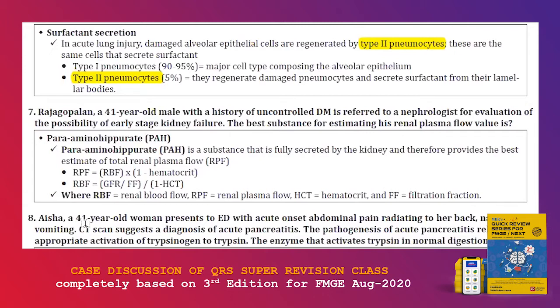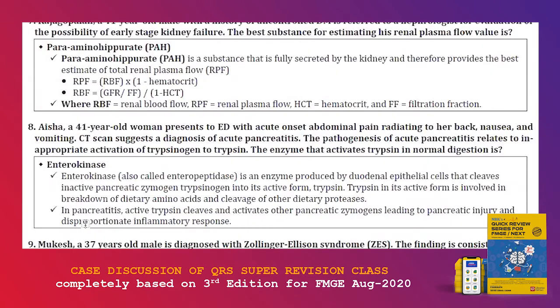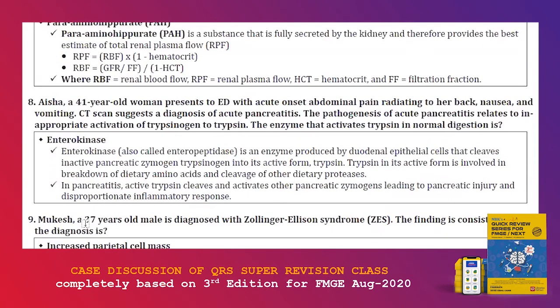That's it. So a DM patient goes for kidney failure evaluation, so he needs to be checked with PAH. Two points I have provided here additionally just for you to know. Renal plasma flow means renal blood flow times 1 minus hematocrit, whereas renal blood flow is GFR by FF by 1 minus hematocrit. FF is filtration fraction. Is that clear? Those are just additional points. So overall, a DM patient going for checking for early stage of kidney failure has to check for PAH. That is the MCQ.